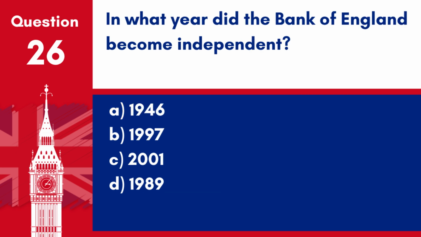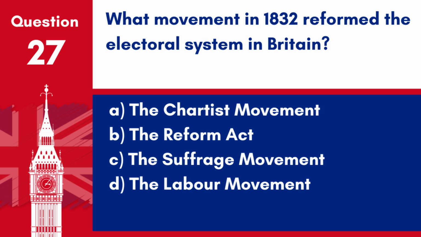Question 26. In what year did the Bank of England become independent? A. 1946. B. 1997. C. 2001. D. 1989. Answer. B. 1997. The Bank of England was granted independence in 1997, giving it control over setting interest rates independently of the British government.